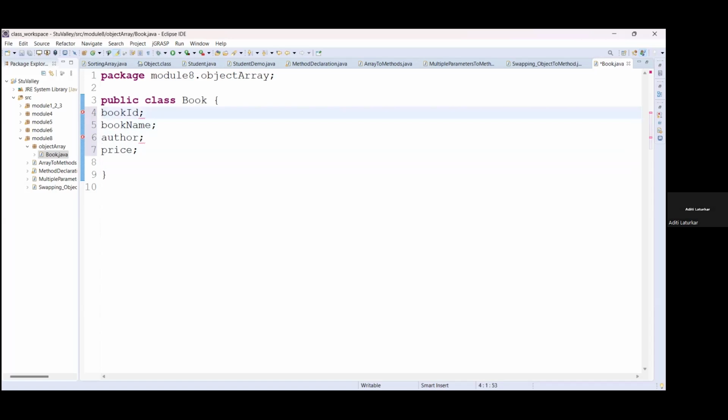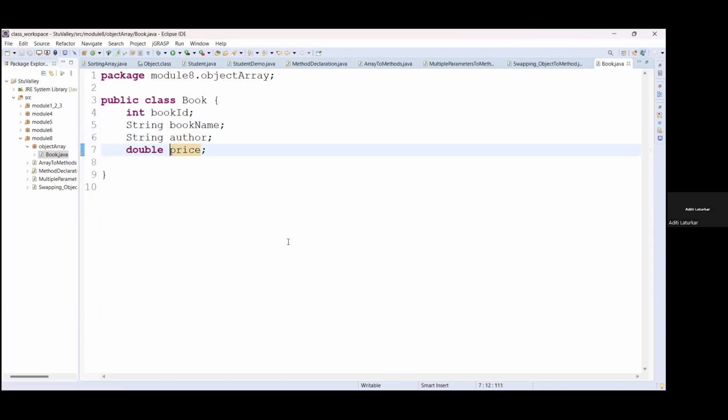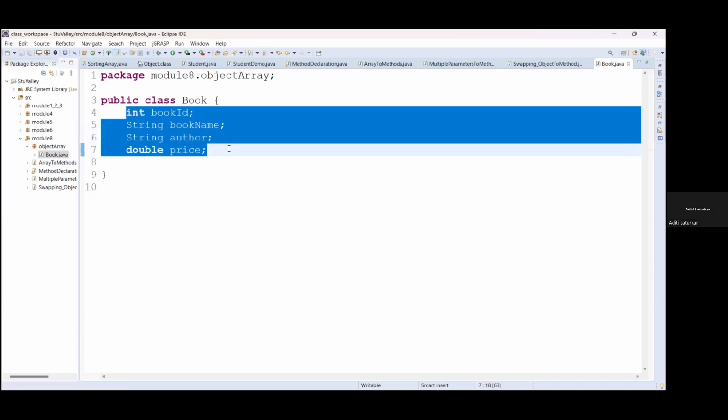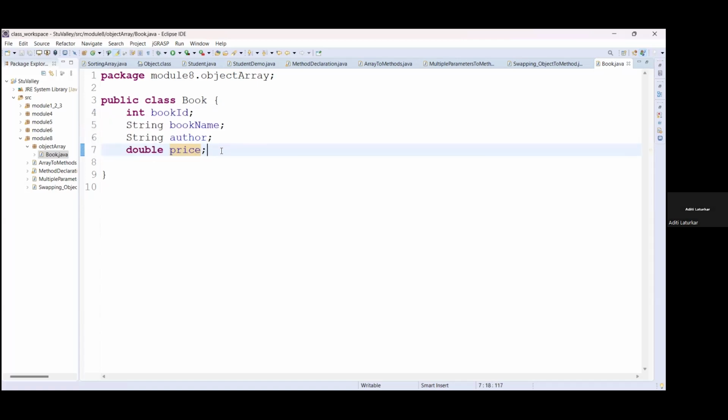Now we will give some data types to this. For book ID, you can use integer or string data type as per your requirement. I am using integer. Book name will always be in string format, so we will use the string data type for book name. Author name will also be in string format, so we will use string for author. For price, we will use the double data type. This is a basic book class we have created.